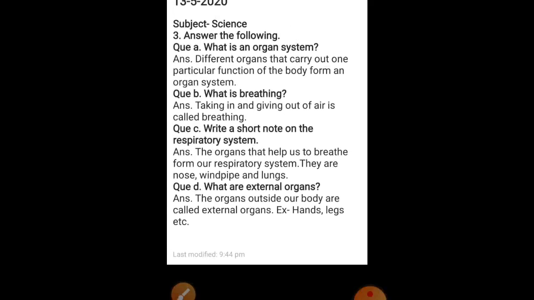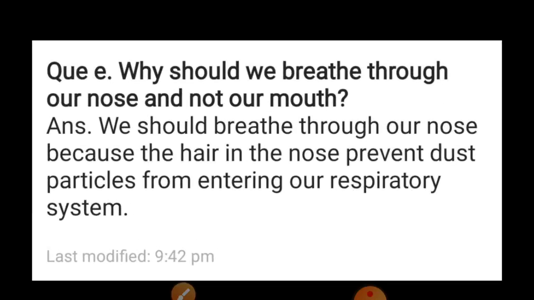Now next, last question is why should we breathe through our nose and not our mouth? So answer is we should breathe through our nose because the hair in the nose prevents dust particles from entering our respiratory system. Our nose has small hairs, and when we breathe, the dust particles in the air stick to the hairs, because of which they do not enter our body, so they prevent it. So we should always breathe through our nose.